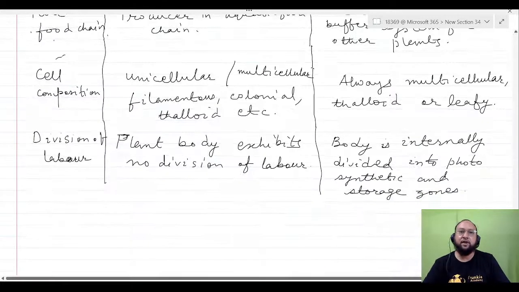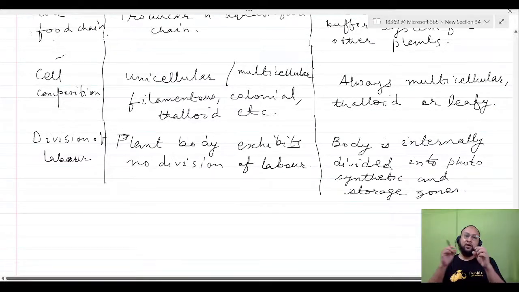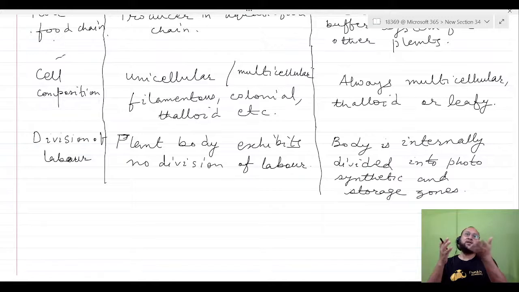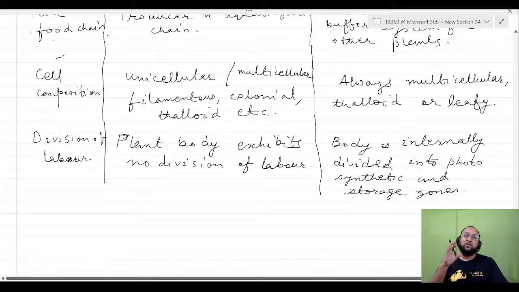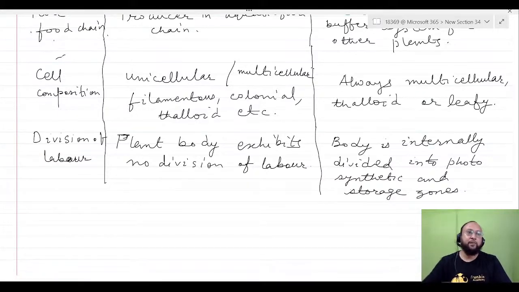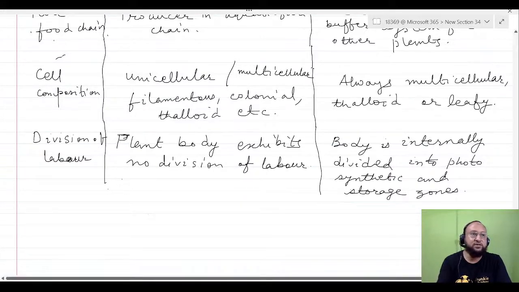But in case of algae, it is not like this. There is no division of labor. Only one region is involved in photosynthesizing or manufacturing food, and that food is utilized for the growth and development or for the survival of that individual plant body. Stomata are absent in algae. In bryophytes, gaseous exchange occurs through stomata, so stomata are present.